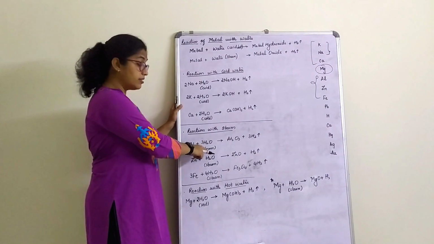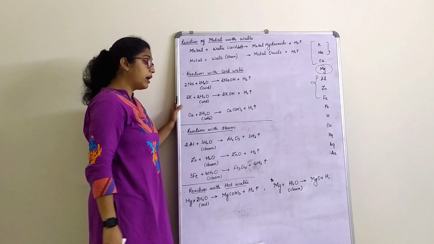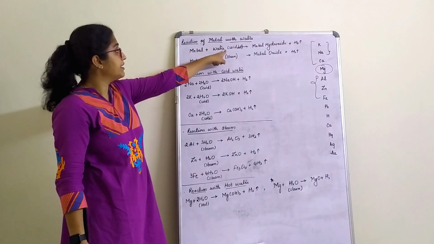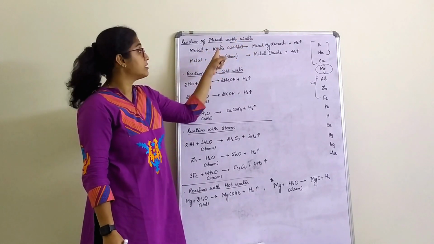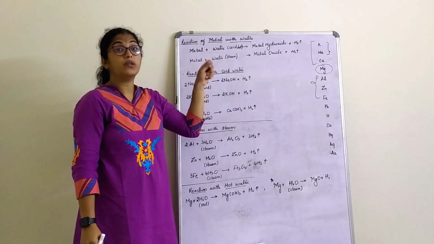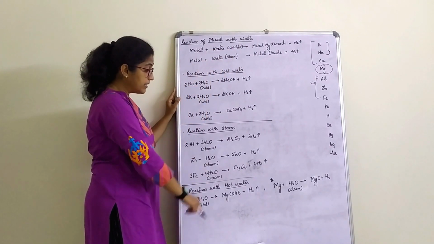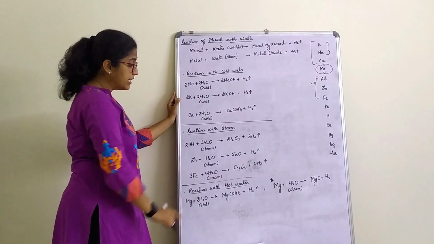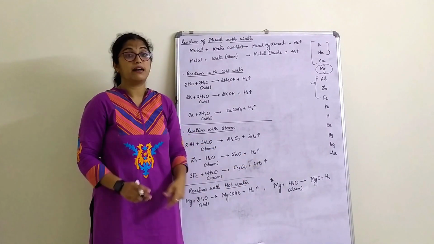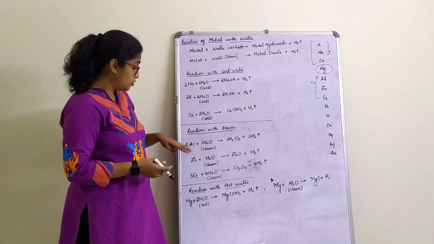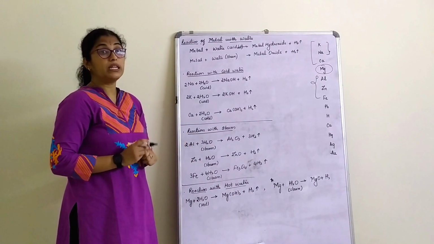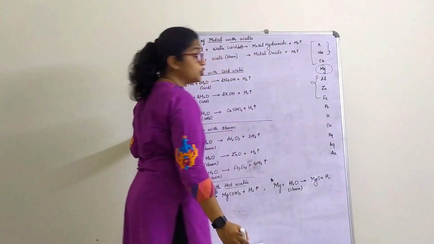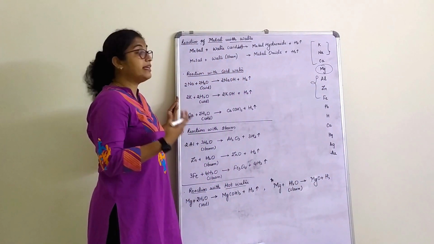Aluminium reacting with steam will give you aluminium oxide plus hydrogen gas liberated. That is why I have written here: cold and hot will give you hydroxide, steam will give you the respective oxide. Zinc plus steam will give you zinc oxide and hydrogen gas. Iron and steam will give you iron oxide and hydrogen gas. So these three metals will only react with steam. Now we all know that the other metals do not show any reaction.